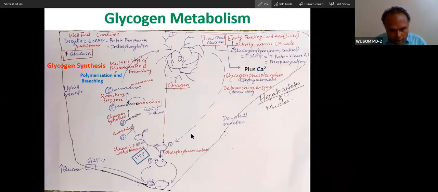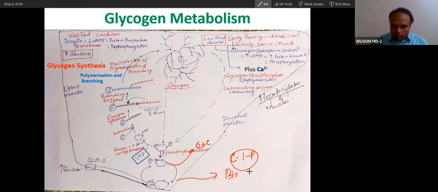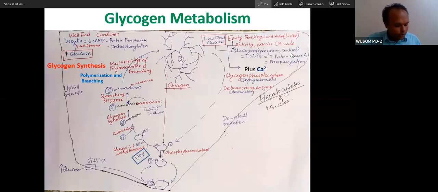And then you can see the glycogen degradation product is not plain glucose. It is glucose 1-phosphate. Okay. So you can see glucose 1-phosphate directly will be converted into glucose 6-phosphate. And in muscle, this glucose 6-phosphate can directly be utilized for energy production in muscle, but in liver, this glucose 6-phosphate will be converted into glucose, and glucose will enter blood, and in blood what will happen? It will reach brain, RBC. So this is the whole mechanism of glycogen metabolism.